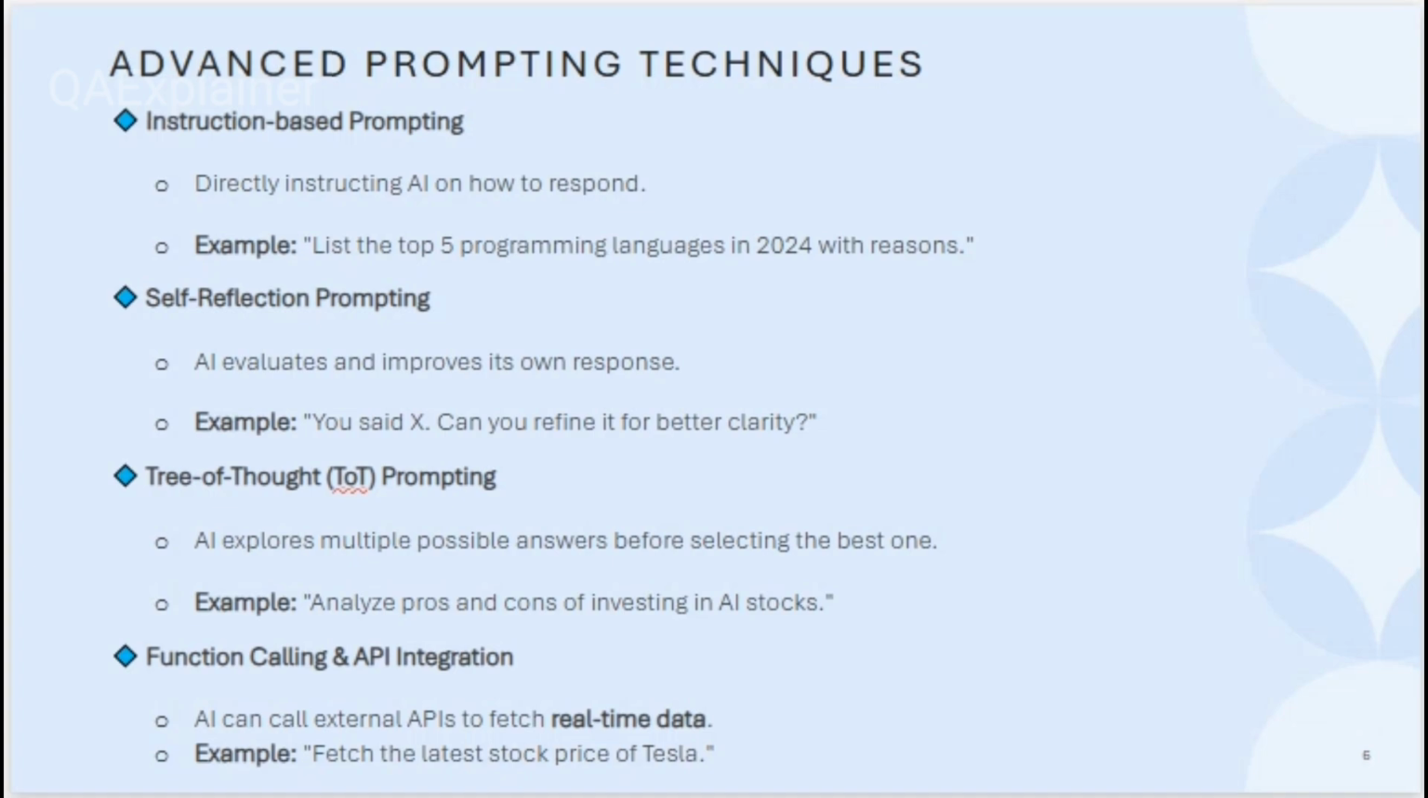Fourth is functional calling and API integration. Sometimes there is an API calling method. Through that API calling method, you can create your own model, and you can use that model.